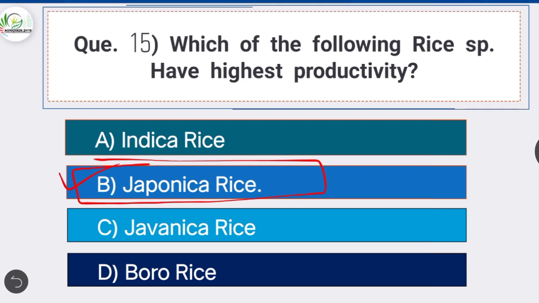Indica rice is tall stature rice grown in Indian regions, but it has low productivity and also it is not well responsive to high input conditions.